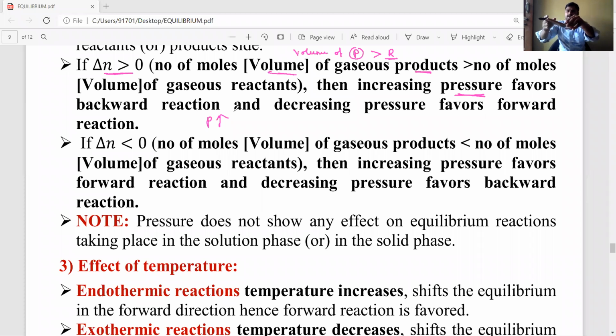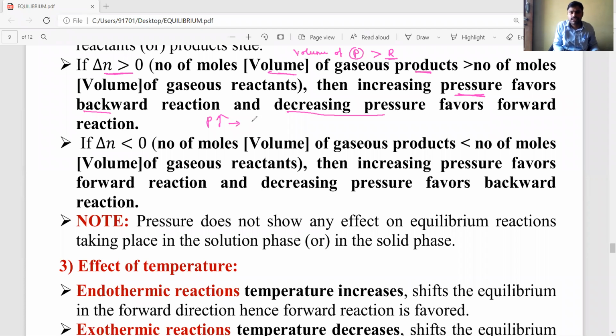So the reaction shifts towards the reactant side, the less volume side, which means the backward reaction is favored. The equilibrium shifts in the backward direction, towards the reactant side.